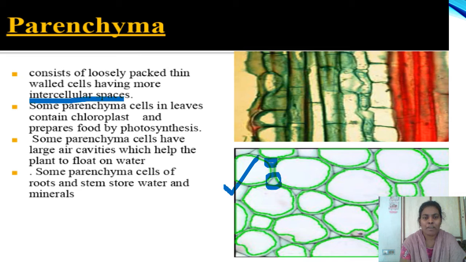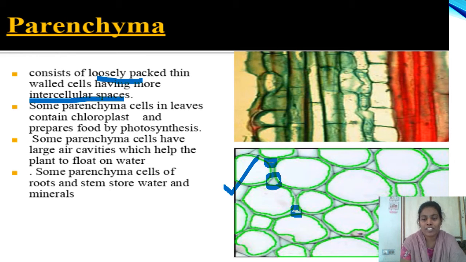Parenchyma contains thin-walled, loosely packed cells, and because of this, they contain more intercellular spaces. Intercellular spaces means the space present in between the cells. As they are arranged very loosely, the intercellular spaces are more in the case of parenchyma.